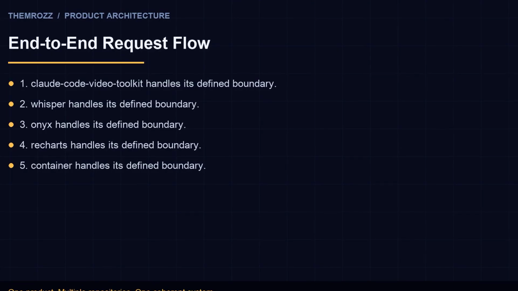For local development, we can use a tool like Container to manage and deploy our application locally. We can also use a tool like Docker to create a local environment that mimics our production environment. To handle background jobs such as video processing and speech recognition, we can use a job queue like Celery or RabbitMQ. For example, when a user uploads a video, we can add a job to the queue to process the video, and then use a worker to execute the job.